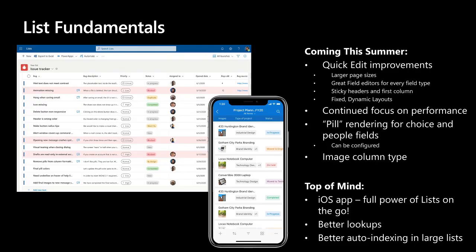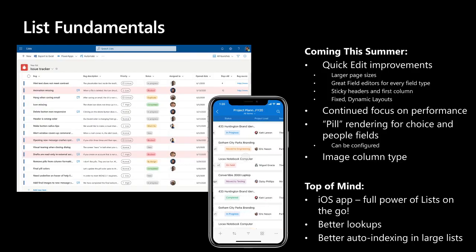If you are at home working inside of a spreadsheet in Excel, you're going to be at home working inside of Grid in lists. Another thing that's coming down the line this summer is the ability to create image column types, so you can upload images directly from your computer to your list without having to worry about uploading them to another library and linking them in later. You're going to see a continued focus on performance. Lists are lightning fast. I haven't been able to say that in the past, but I can say that now. It's instant to flip a list into the grid mode and edit data that way.